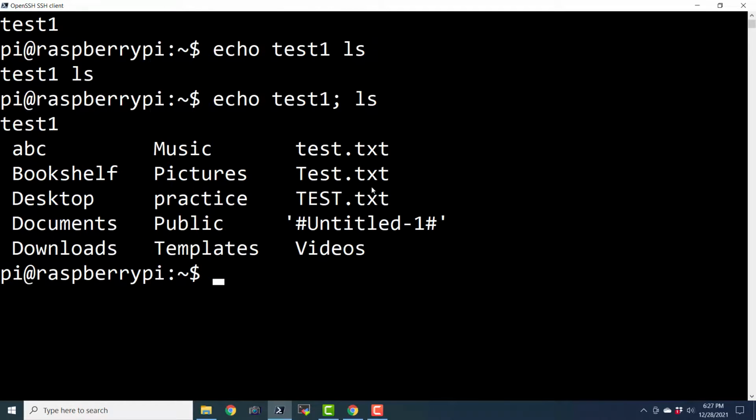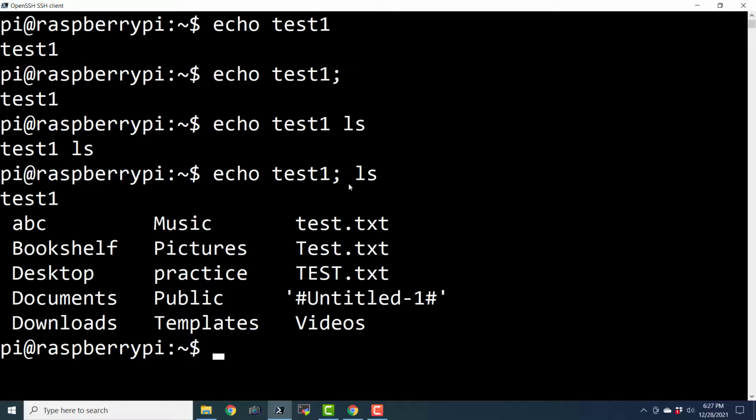So echo test1 printed test1, and then it showed us the contents of the, sorry, it actually showed us the contents of the current directory. So this is how we can use echo with any command, and we can insert a break between any commands. I hope that now you are comfortable with the usage of echo. We can use echo for a lot of things.